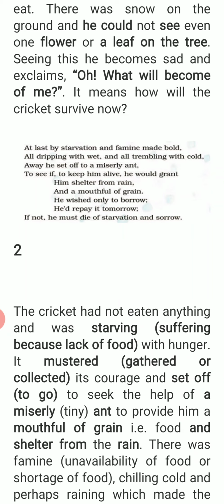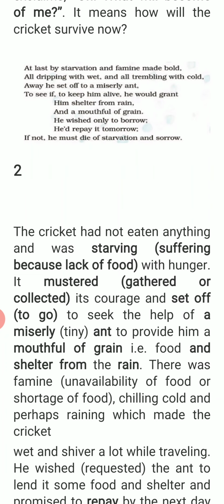So in these lines, the poet is saying that the cricket had not eaten anything and was starving. Starving means suffering from hunger. In the first line it is told that he mustered, mustered means collected, gathered, so he mustered his courage. उसने अपना courage इकट्ठा किया and सोचा कि अब मैं आंट के पास जाता हूँ and set off to seek the help of a miserly aunt to provide him a mouthful of grain, that is food, and shelter from the rain. There was famine. Famine means unavailability or shortage of food.